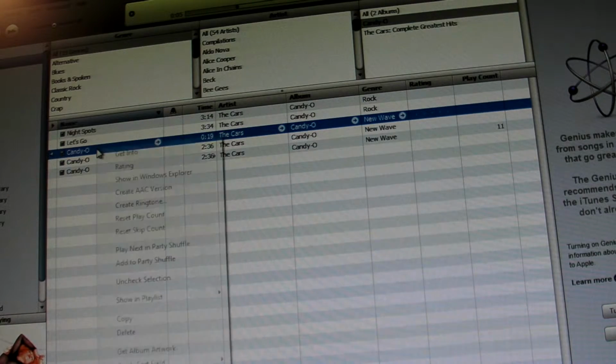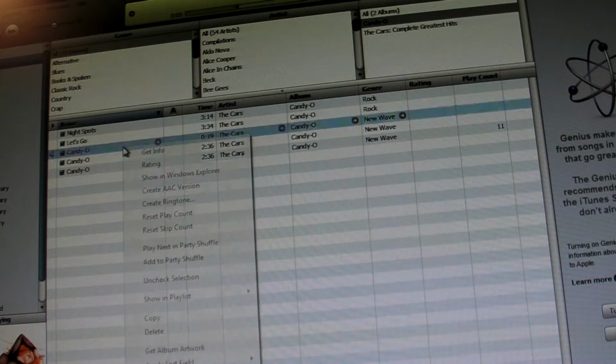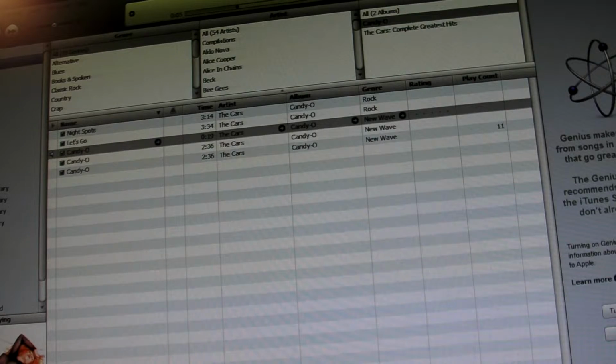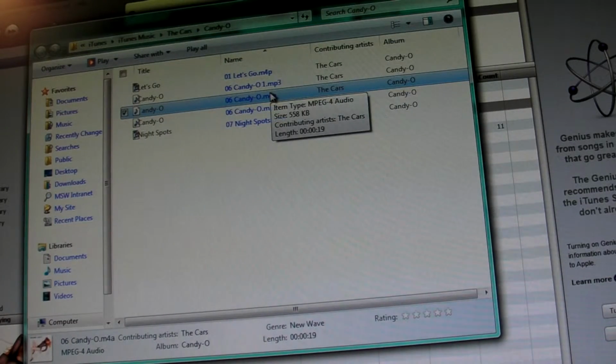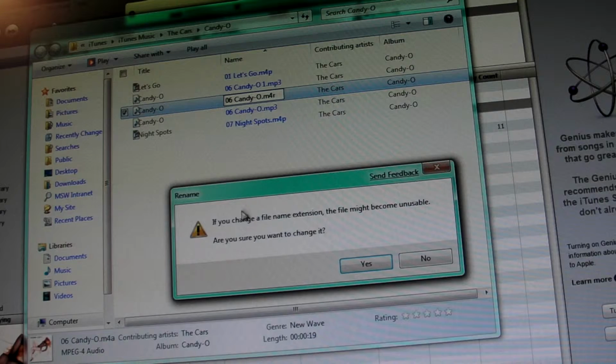So, then you right-click on our new shortened file, our 19-second file, and we say Show in Windows Explorer. That opens up this handy window, which is our Windows Explorer. And we rename this file. It's right now an M4A. If it's not an M4A, go back and set your settings to AAC because you messed something up. We're going to change it to M4R. And of course, Windows will panic and we say yes, that it's okay to do that.